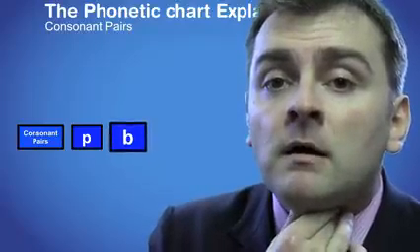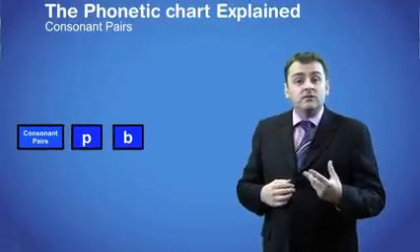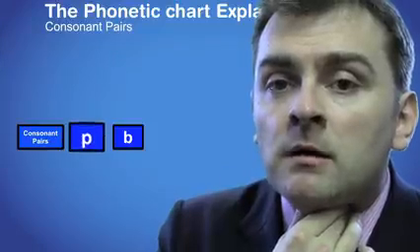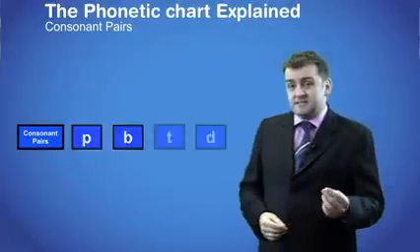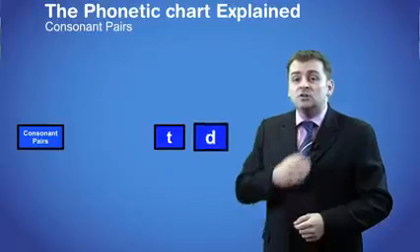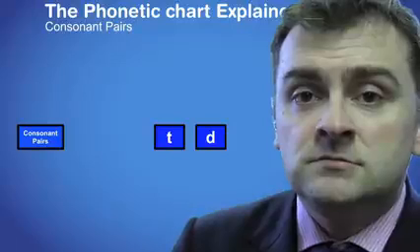B, b, b. Now if you say p, if you say it correctly, you won't feel that vibration. P, p, p. The same is true for the next pair, t and d. D is voiced and t isn't.